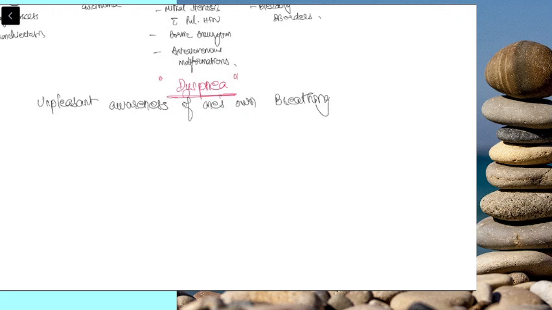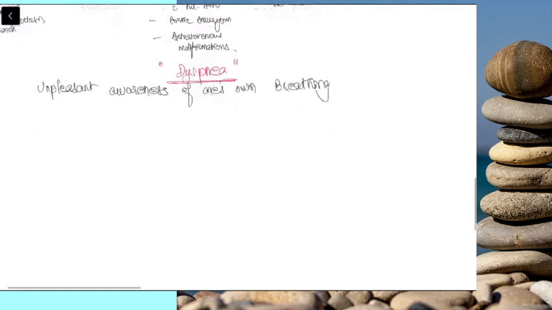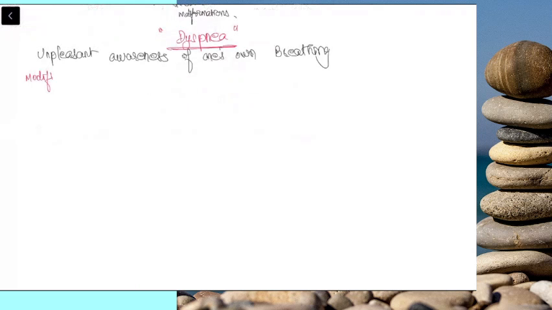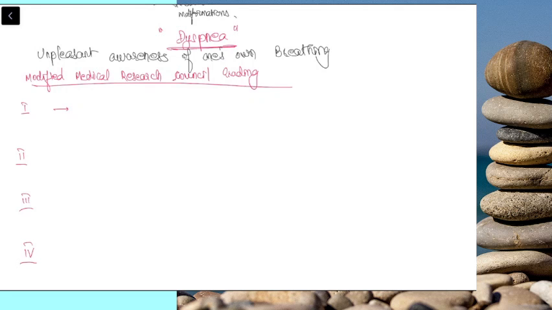So with respect to dyspnea, the most important thing you have to know is how severe it is. So for that we have grades of dyspnea. That grading is known as the Modified Medical Research Council grading. It is very, very important, used at UG level, PG level, or any other level you can think of. You have to grade the dyspnea because that is the one which will help in deciding whether the patient needs immediate intervention or admission or not. So we have four grades, actually five grades.